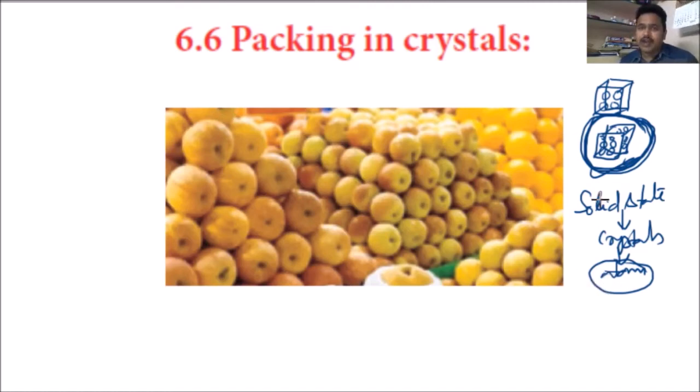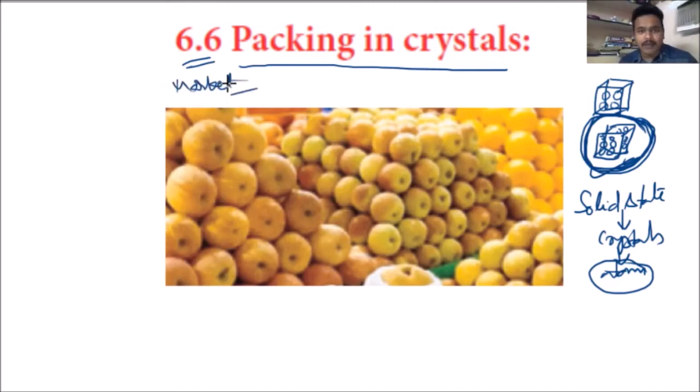When you are talking about the packing in crystals, this is 6.6 in your textbook. This is the textbook order. We're talking about packing in crystals. Here one image is there. When you are observing in the market, what will happen? They are arranging in this manner because in this particular volume, they can arrange more apples. That is the efficient way they can do.